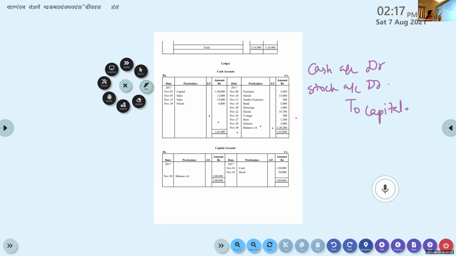To capital account means capital account is credited. So in the capital account, we come to the credit side and write by cash, by stock.